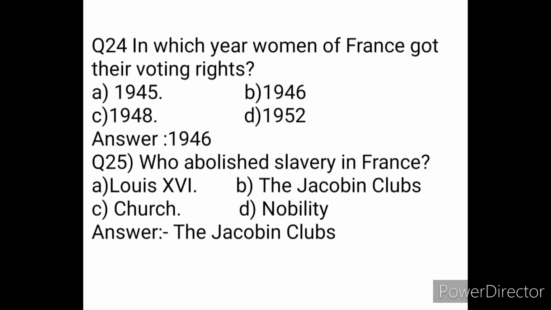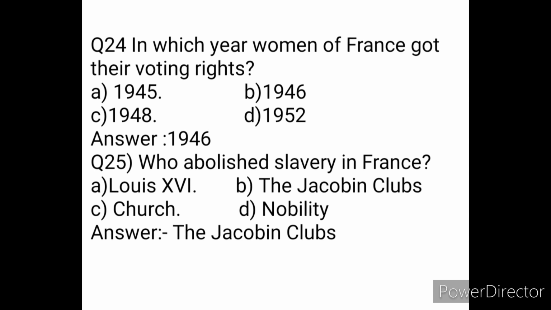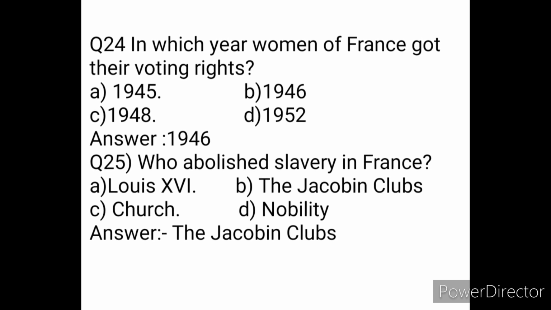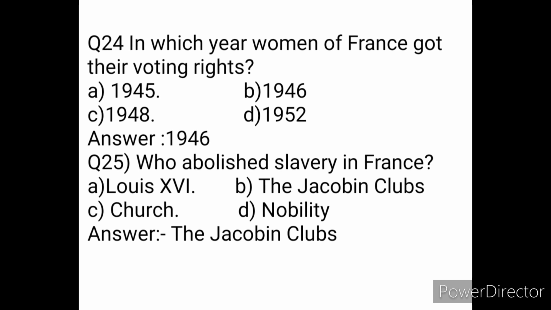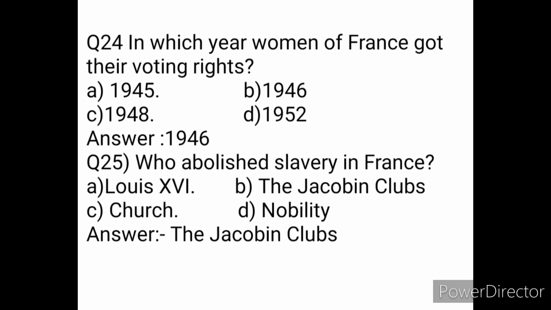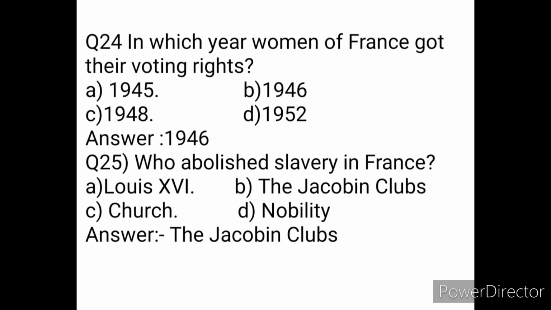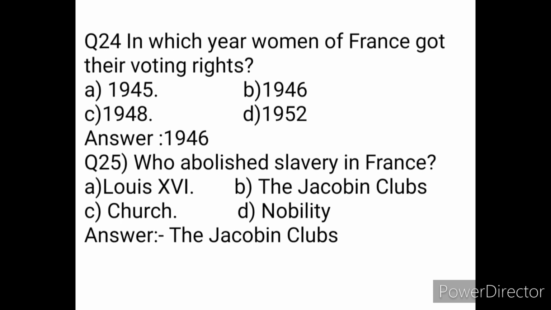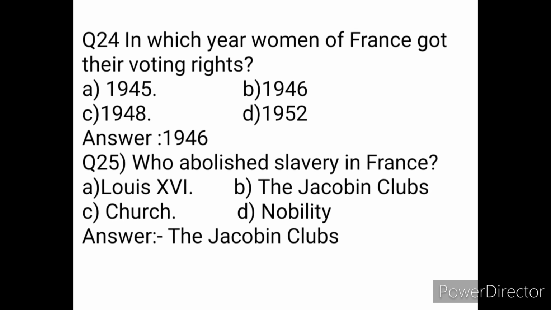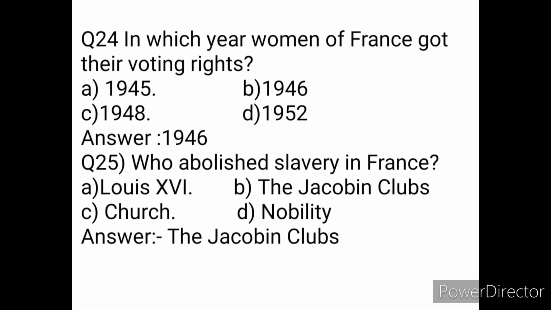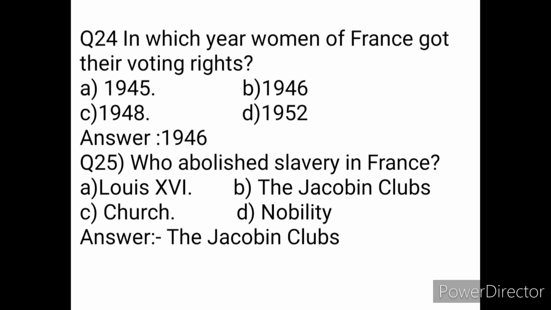In which year did women of France get their voting rights? Options are A. 1945, B. 1946, C. 1948, and D. 1952. Correct answer is 1946.